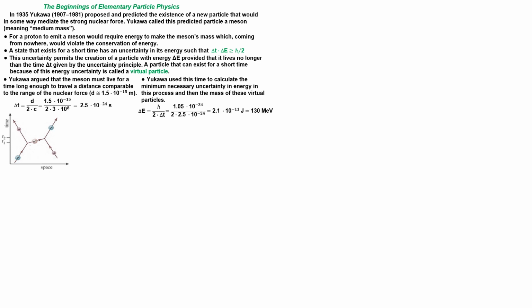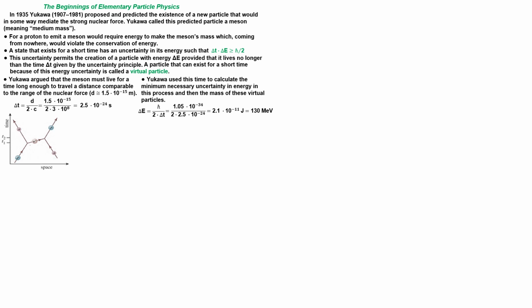The mass of the predicted meson is roughly about 250 times the electron mass, and Yukawa postulated that an as yet undiscovered particle with this mass serves as the messenger for the nuclear force.